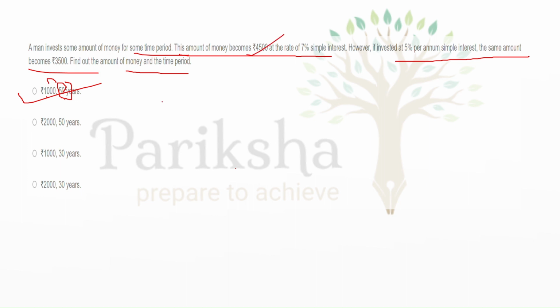But let's solve the question. There can be a different option as well. According to the first statement, it will be P plus P into 7 into T upon 100 equal to 4500.